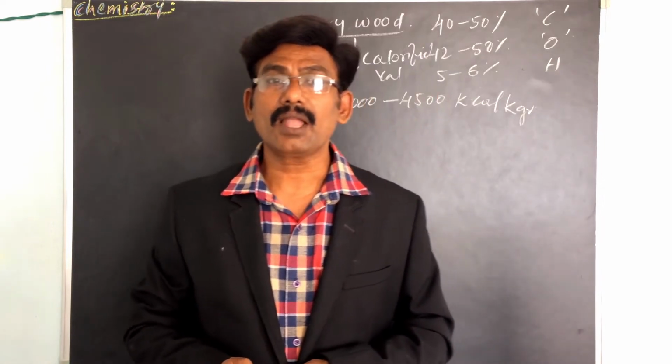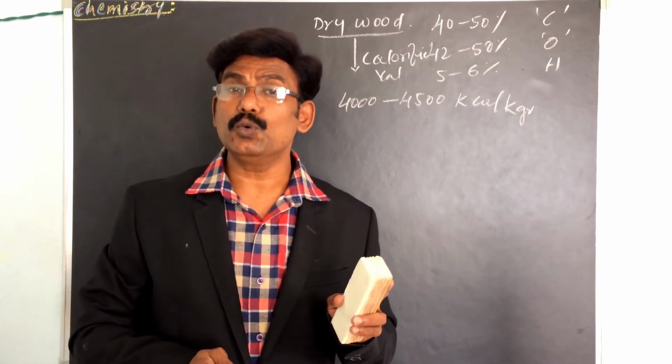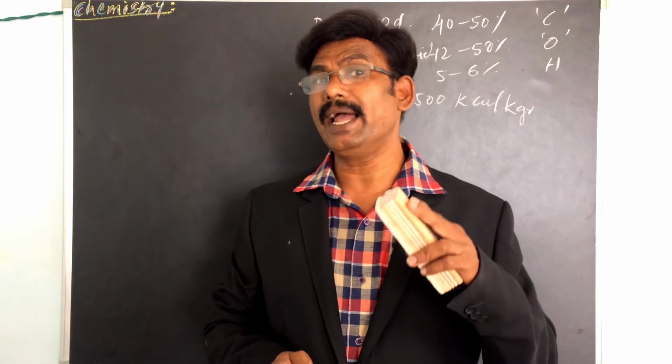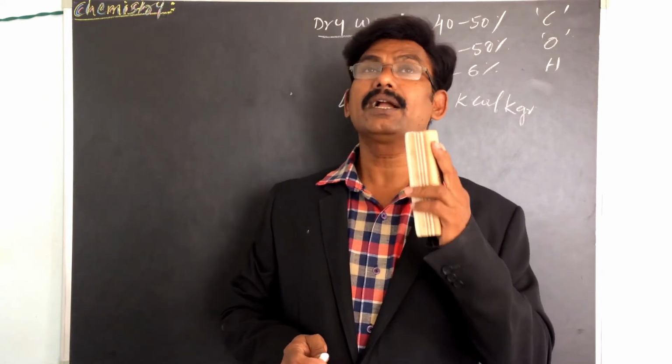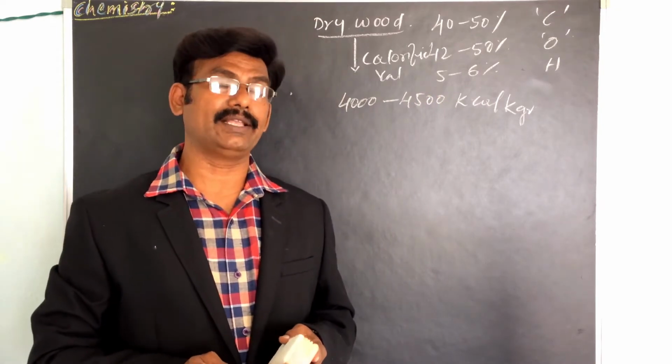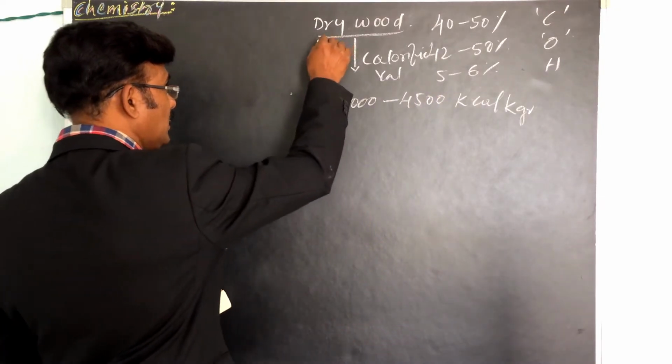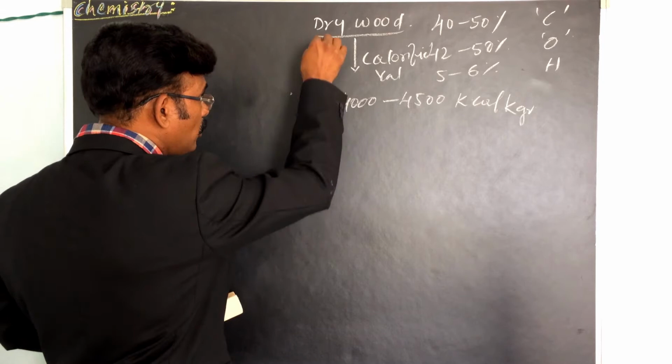Wood can be converted into charcoal by carbonization.